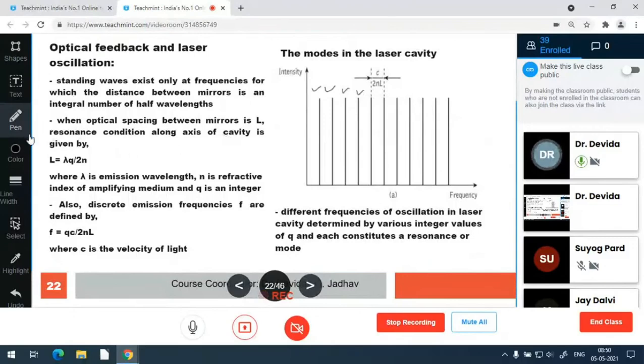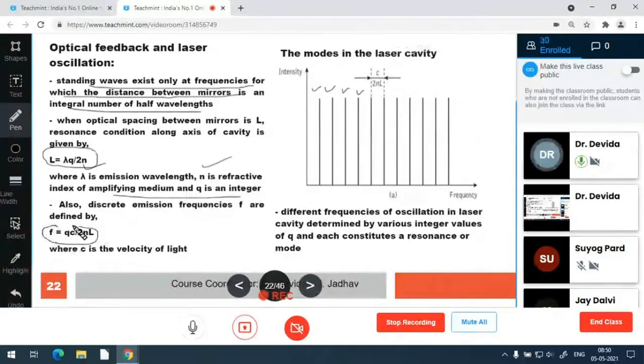And this relation is given as the length of the crystal equal to lambda q upon 2n, where lambda is the emission wavelength, n is the refractive index, and q is the integer, which is an integral multiple. So a standing wave exists only at the frequencies where the distance between the mirrors is an integral multiple of half wavelength. Q is the number, that is 1, 2, 3, 4, 5, 6, 7, 8, etc. Q minus 3, Q minus 2, Q minus 1, Q, Q plus 1, Q plus 2, etc. Also, the frequency can be given as Qc upon 2nL.